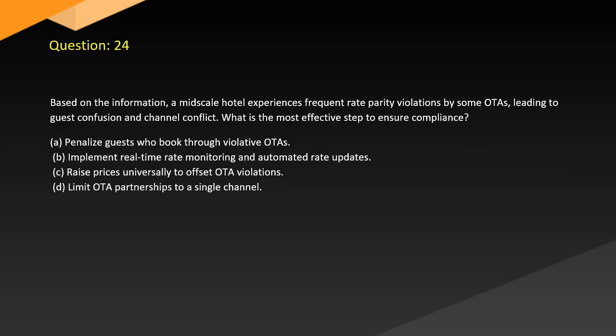Question 24. Based on the information, a mid-scale hotel experiences frequent rate parity violations by some OTAs, leading to guest confusion and channel conflict. What is the most effective step to ensure compliance? A. Penalize guests who book through violative OTAs. B. Implement real-time rate monitoring and automated rate updates. C. Raise prices universally to offset OTA violations. D. Limit OTA partnerships to a single channel.